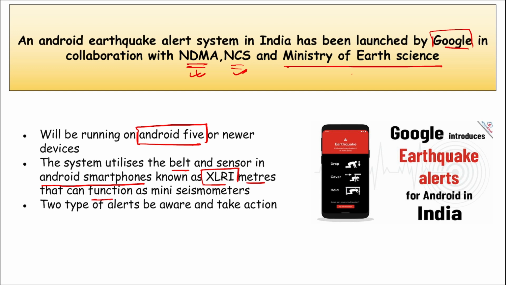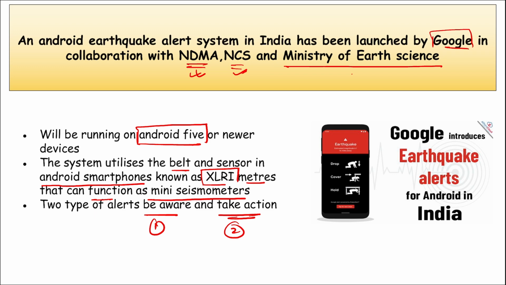They can function as mini seismometers, and there are two types of alert: be aware and take action. So these are the two types of alert that will be visible on your phone when there is an earthquake, and this was launched by Google. So mark this important, correct? Here remember, how does this basically work, right?